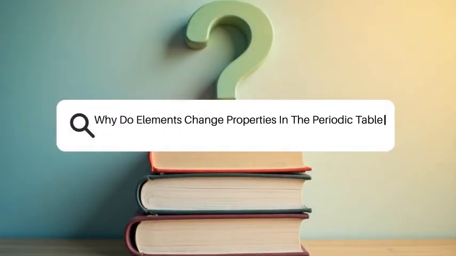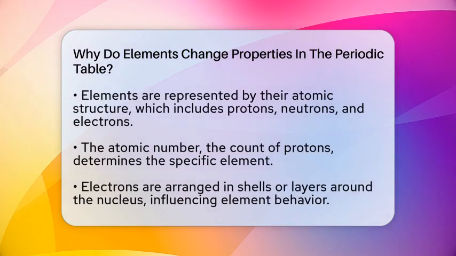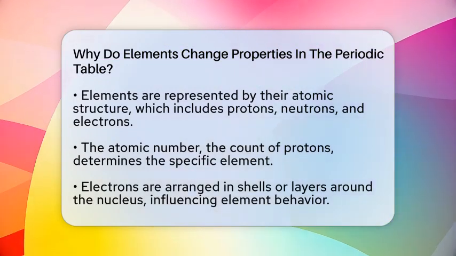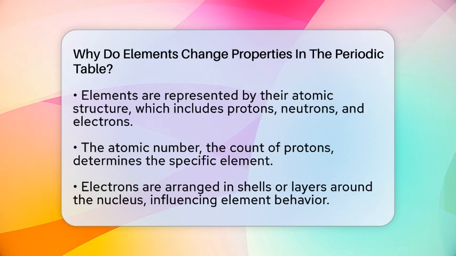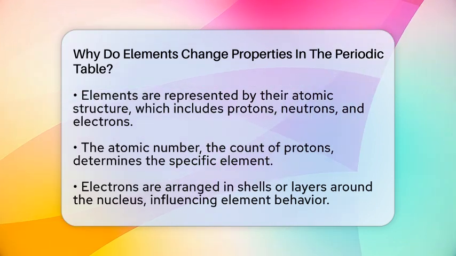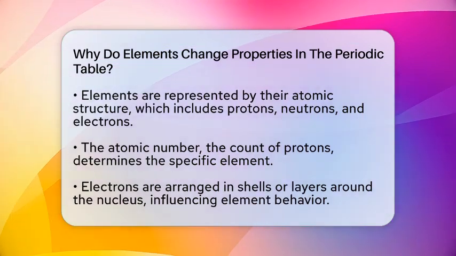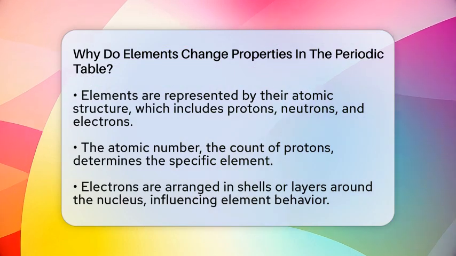Why do elements change properties in the periodic table? Imagine a world where every tiny particle in matter has a story to tell. The elements are like characters in a grand story, each with their own traits that change depending on where they are in the periodic table. But why do these properties shift from one element to another? Let's uncover the secrets behind this fascinating pattern.